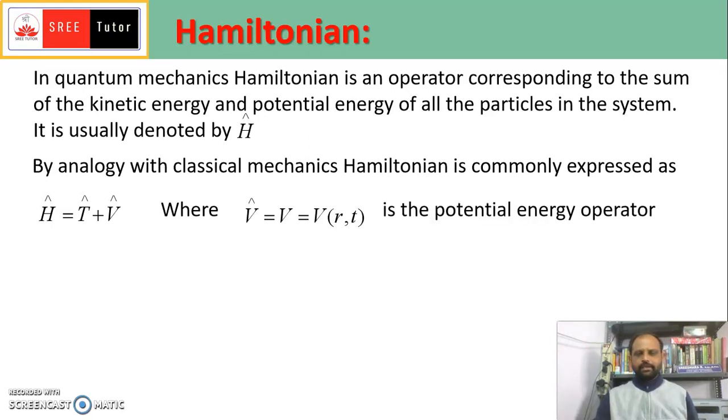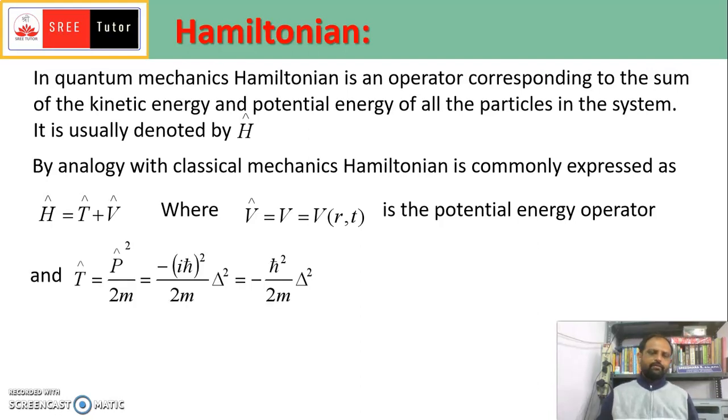V is a function of spatial coordinates x, y, z and also the time. As the position changes and as time elapses, the potential energy of the particle may change. Therefore the potential energy is a function of the spatial coordinates as well as the time.